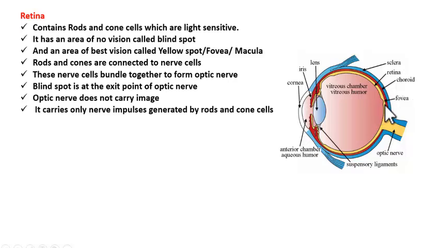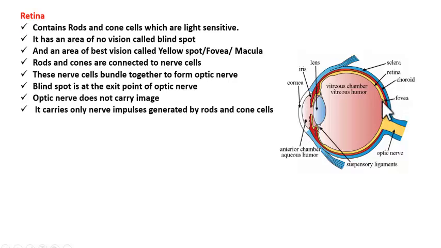So these rods and cones actually act as transducers. What are transducers? Transducers convert one form of energy into another form, right? So rods and cones convert this image information or light information into neural signals or electrical signals.